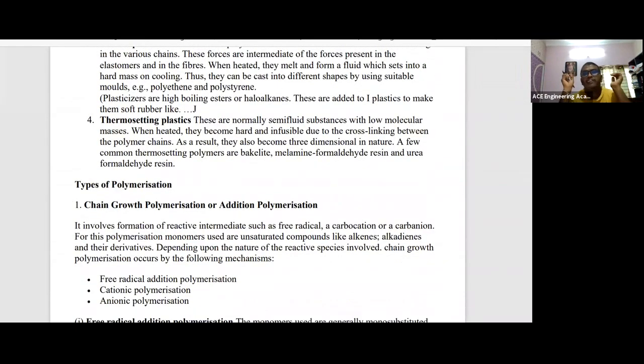In the case of thermosetting, the polymers do not have van der Waals bonds. They have cross-linked chains, so they are highly complex. Upon heating, they won't become soft. They become more and more hard. Take the best example of a switchboard. It is made up of bakelite. That is thermosetting. If you heat that switchboard material, it won't become softer. After a certain high temperature, it is going to burn. That comes under thermosetting plastics.